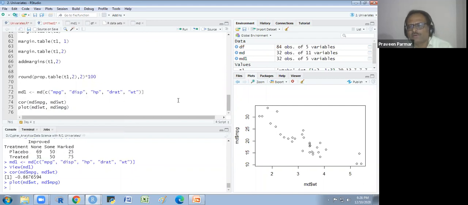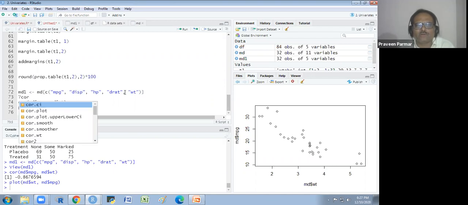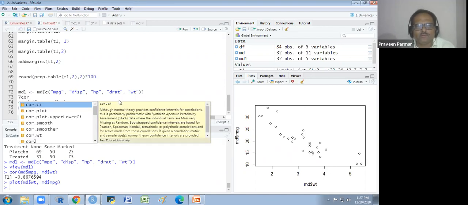You see, this is a plot. As the weight is increasing, the mileage is decreasing. So it is the negative correlation. You see here, the value is minus, the Karl Pearson coefficient of correlation. So this is the bivariate analysis. We could use some other coefficient, Spearman rank and the Kendall. We write the method after a comma, and you could ask what the syntax of this is. You just put the question mark and write cor and run it.